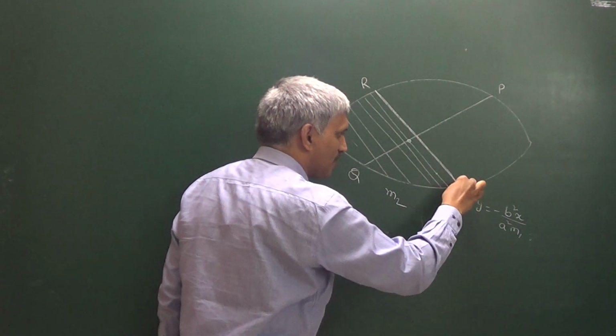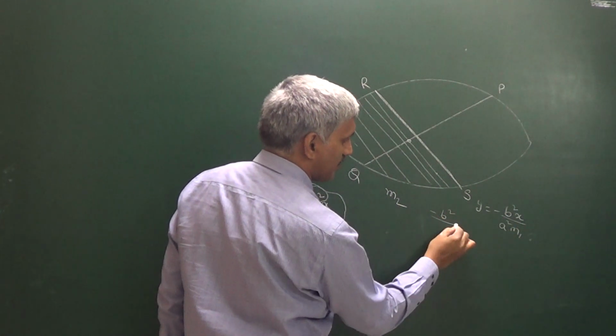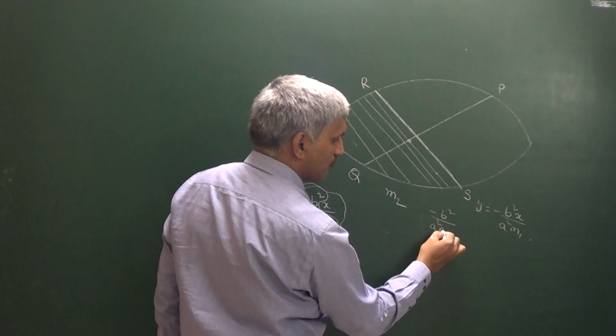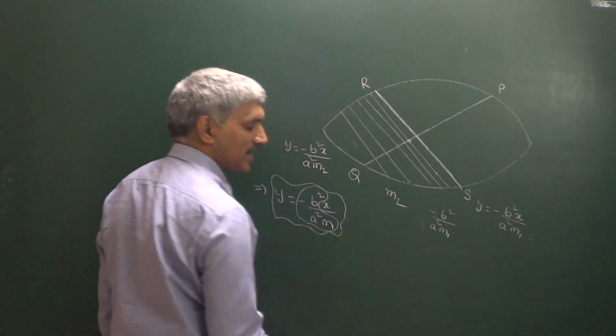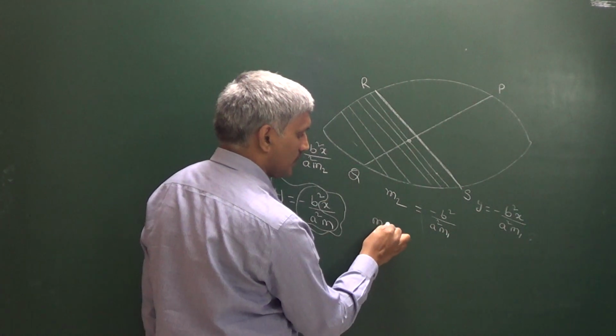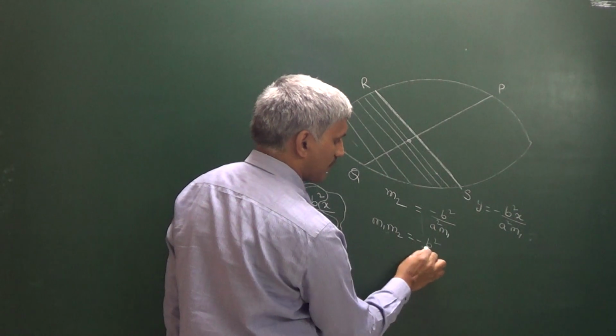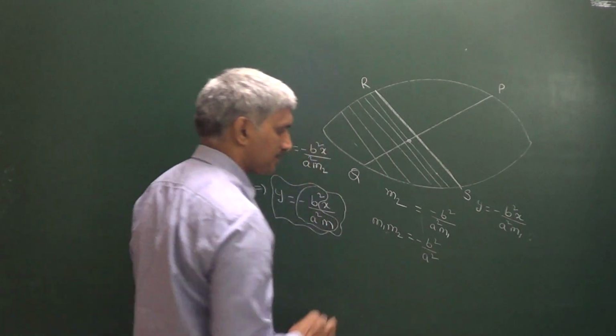What is the slope of this diameter? Minus b square divided by a square m1 is the slope of the diameter. Both are equal, that's why we get m1 m2 is equal to minus b square divided by a square.